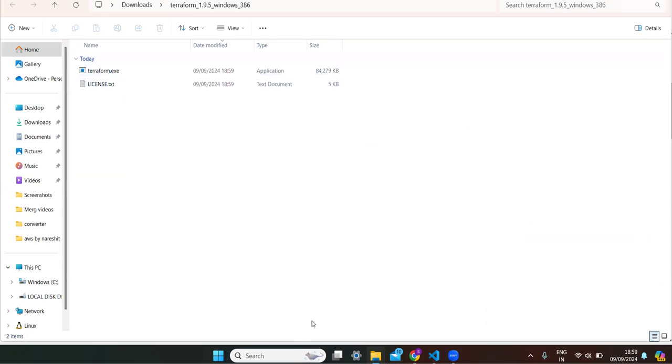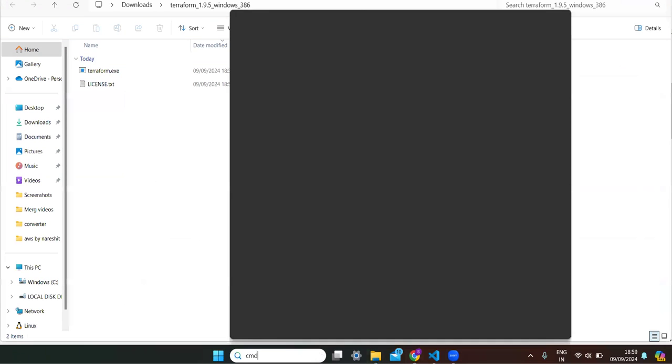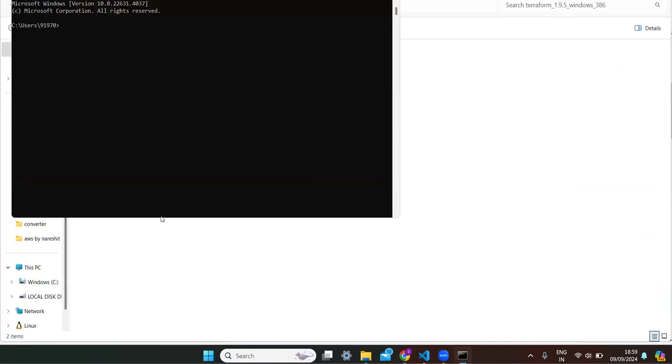That is downloaded. Before saving the path, let's check whether it is available in command prompt or not. So I'm searching for Terraform. You can see currently I'm not getting any response. You can see that it is not recognized. Now I want to close this, and again retry it.